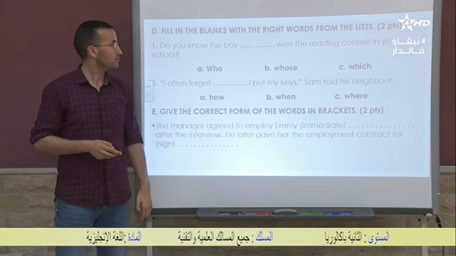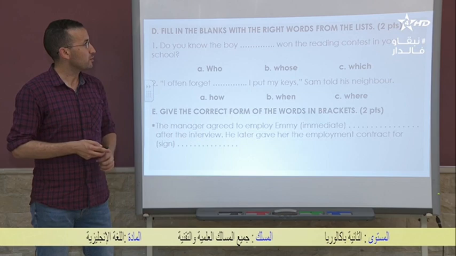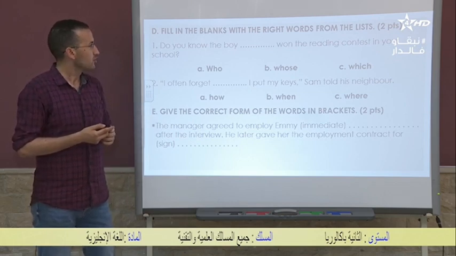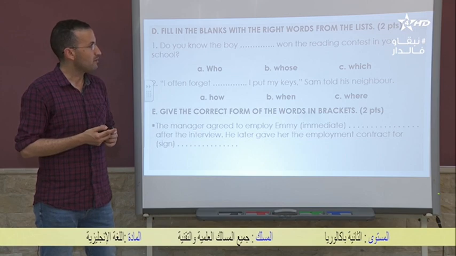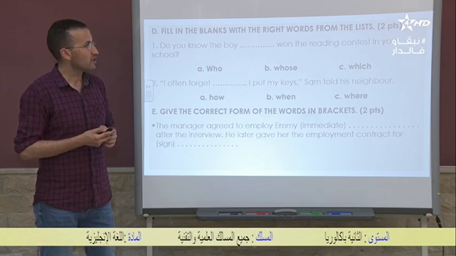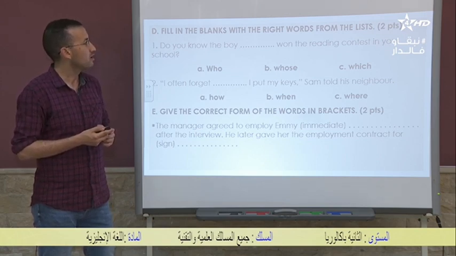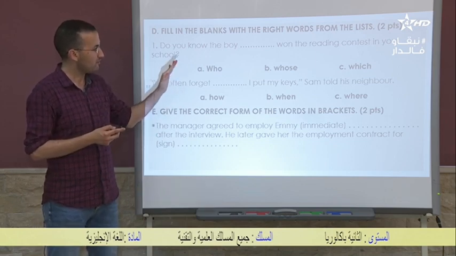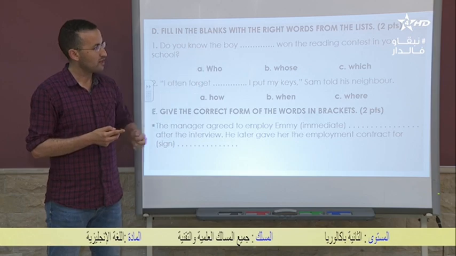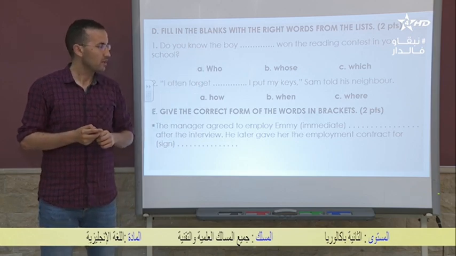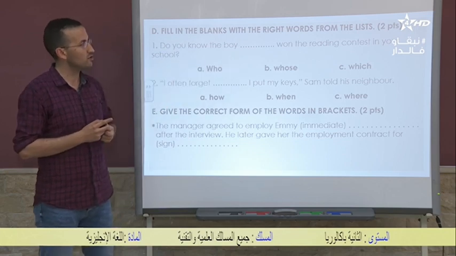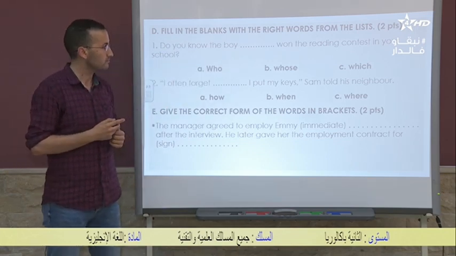Exercise D. Fill in the blanks with the right words from the list. Do you know the boy gap won the reading contest in your school? And you have three options here: who, whose, and which. Each one of these is used for a different purpose.